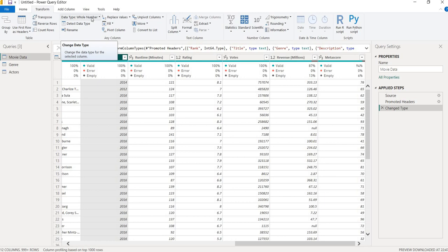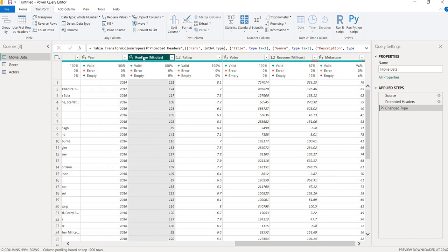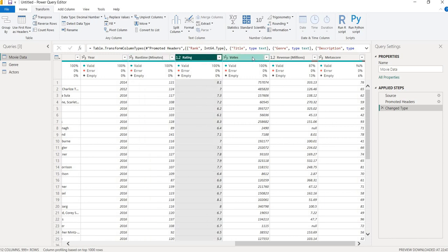I don't need that much in the table, because I have to do a different way of analysis. This will help in showing the data only of the year, so I don't need a date time or date function for that. A whole number will be helpful, because I am not calculating anything in the year. I am just doing the visualization with the help of year. Then runtime, ratings, votes, million,